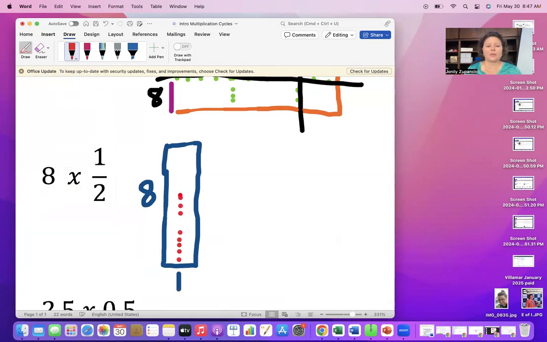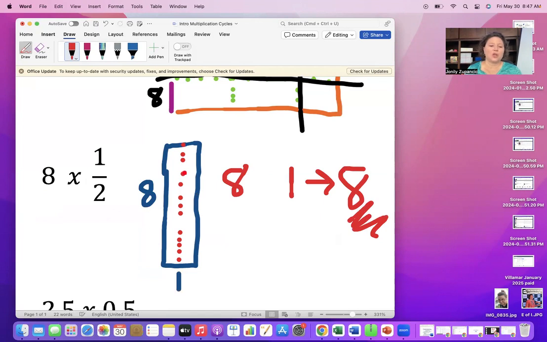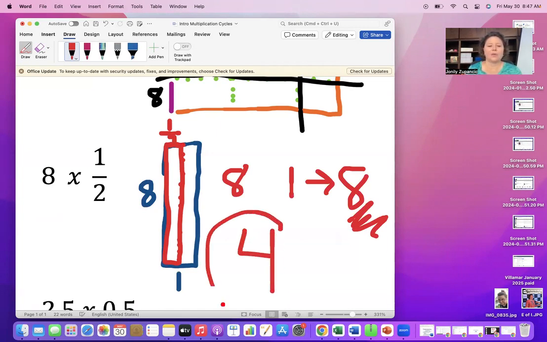So we can create this 1/2 situation. Well, we know that an 8 by 1 is going to give us 8, an array number of 8 unit squares. So if we cut all of those unit squares in half, because we really only want this 8 by half, then I've got 8 sets of half squares. So that is going to give me an array number of 4.